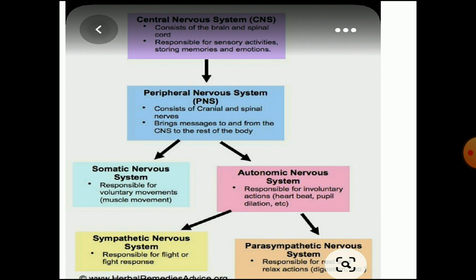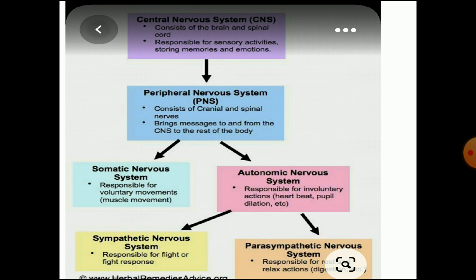So what did we learn today in this video? That is about central nervous system and peripheral nervous system. The central nervous system consists of brain and spinal cord. It is responsible for sensory activity, storing memory and emotions. Second is peripheral nervous system, which consists of cranial nerves and spinal nerves. Cranial nerves total 12 pairs and spinal nerves 31. Brings messages to and from the CNS to the rest of the body.